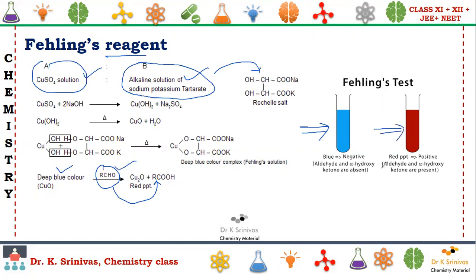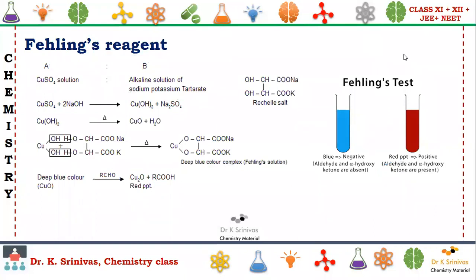It indicates the presence of aldehyde or alpha hydroxy ketones. Alpha hydroxy ketones are like this: CH3, C double bond O, here CH2OH. These are converted into the corresponding carboxylic acids. Okay, I hope I am very clear.